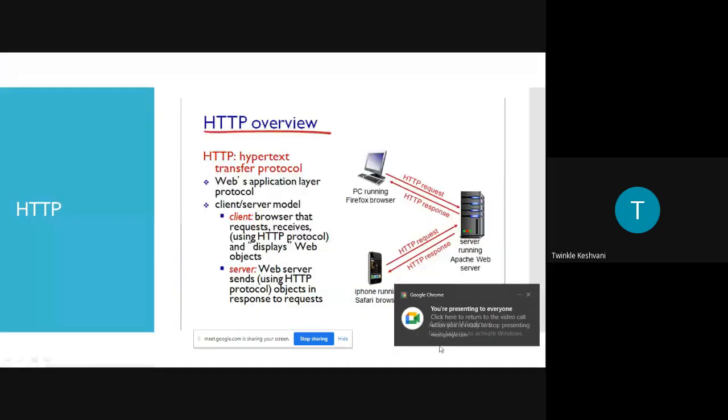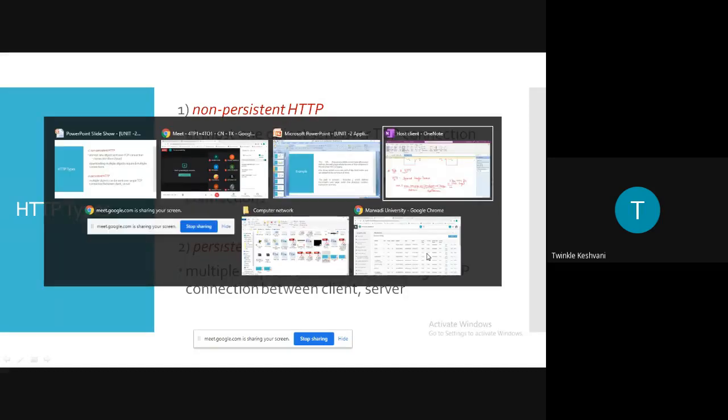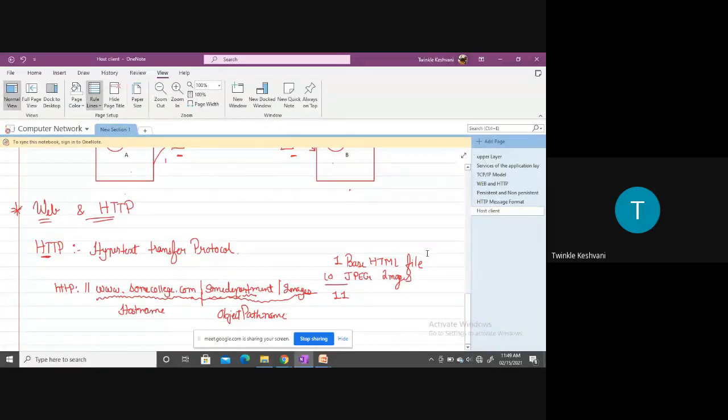Okay. So now moving to the next point, that is the persistent and the non-persistent connection, right? Basically, for sending the request and receiving the response at the client side and at the server side, there are two types of connections, right?